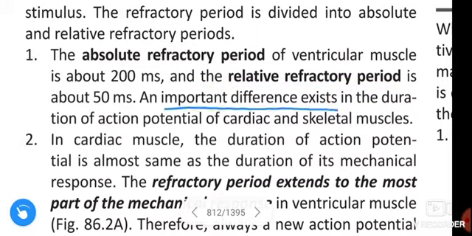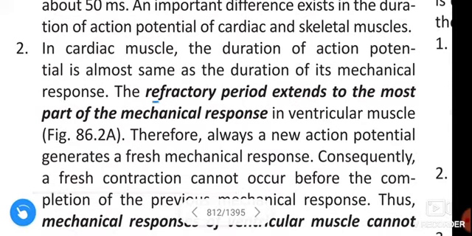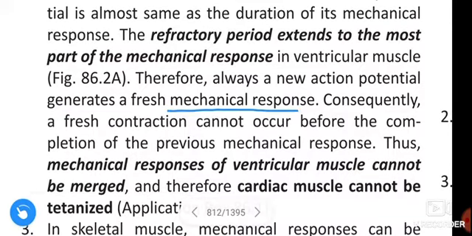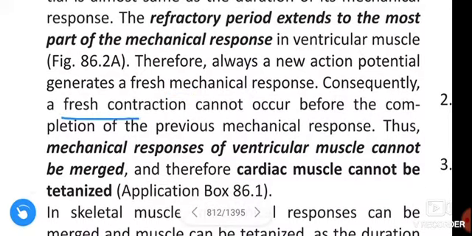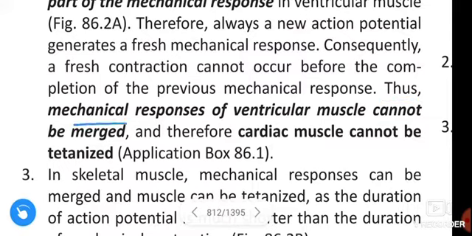An important difference exists in the duration of action potential of cardiac and skeletal muscles. In cardiac muscle, the duration of action potential is almost the same as the duration of mechanical response. The refractory period extends to the most part of the mechanical response in ventricular muscle. Therefore, a new action potential always generates a fresh mechanical response. Consequently, a fresh contraction can't occur before the completion of the previous mechanical response. Thus, the mechanical response of ventricular muscle can't be summated, and therefore cardiac muscle can't be tetanized.